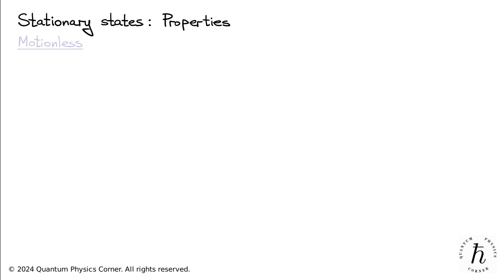Having introduced the concept of stationary states of a quantum particle, I will now discuss some of the key properties to highlight why they are considered both interesting and important. The first property is that stationary states describe physical scenarios where the particle appears motionless. One way to understand this is by considering the probability density of finding the particle at different positions, and recognizing that it is time independent.